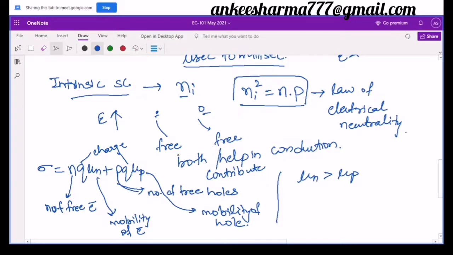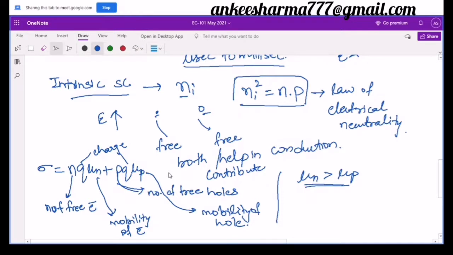Although in the case of intrinsic, their values are almost similar, as we have seen that n times p is equal to ni square. So we don't consider this here. This is not important in the case of intrinsic. We will discuss them in the case of extrinsic. But still, you must know that the mobility of electron is always greater than the mobility of the holes. Right. So this is a very basic one in the case of intrinsic. Let's move on to the extrinsic one, and let's see how this conductivity is going to be affected.